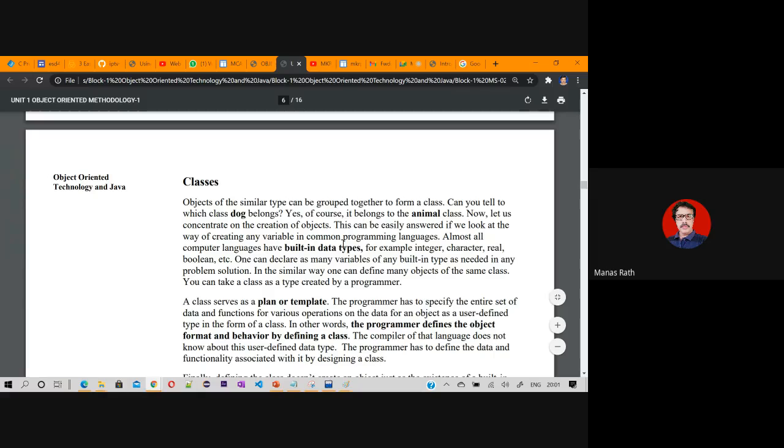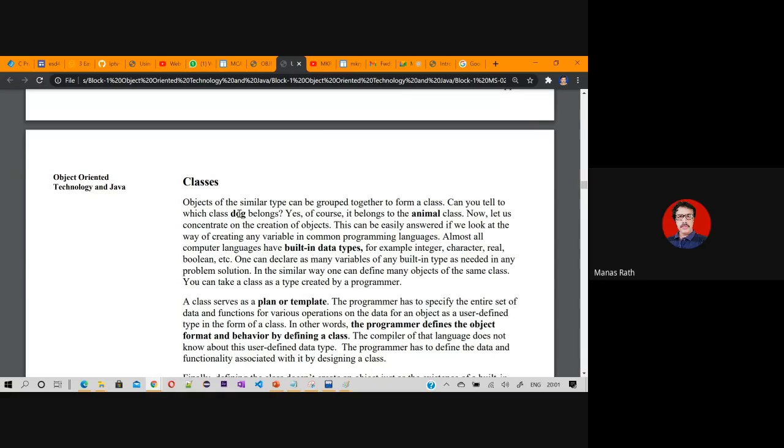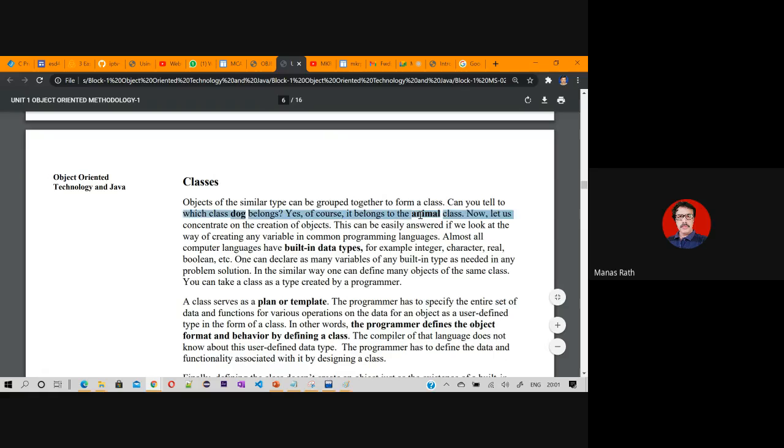So these are the things coming. But what it says, the animal is a class. Under animal, dog is an object. It is the book's discussion. As per this book's convention, animal is a class, and under animal, dog is an object. Okay, let us agree, no problem.